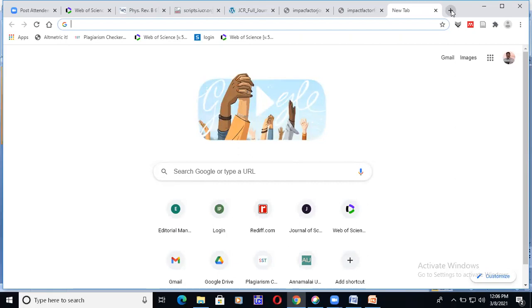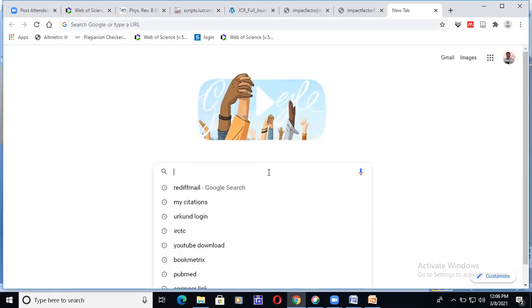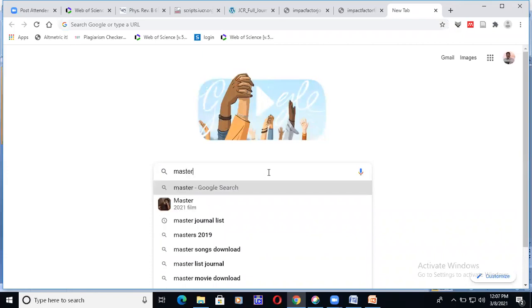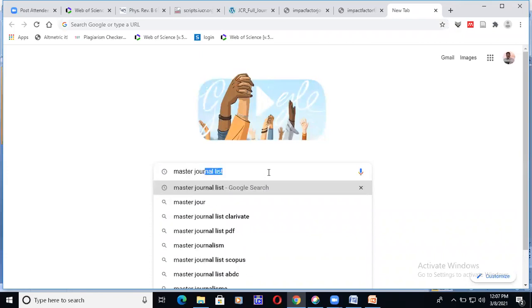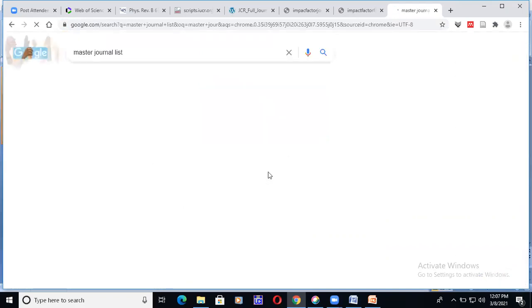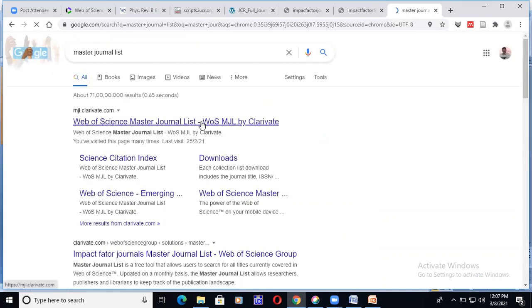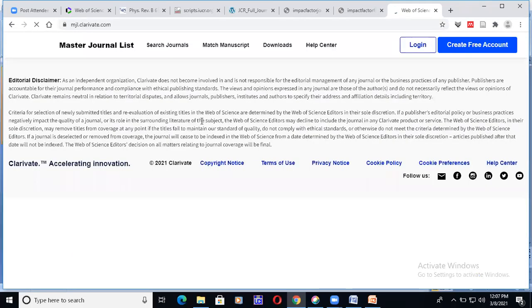What you have to do in Google is just type master journal list. When you type, it will take you to the result page with the Web of Science Master Journal List from Clarivate at the top, right? This page will come. If you type master journal list, the first link that comes is the Web of Science Master Journal List. If you click on that, it will take you to this page.